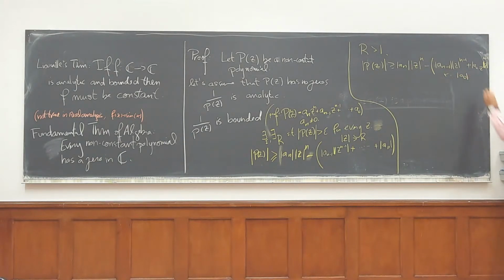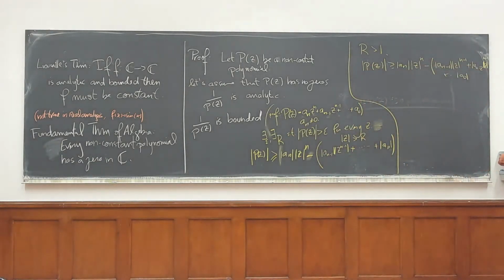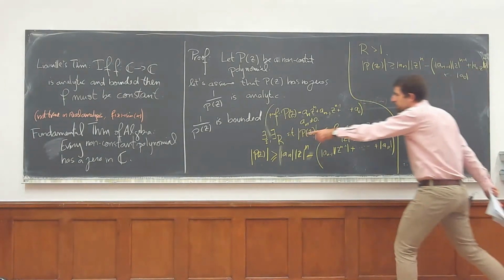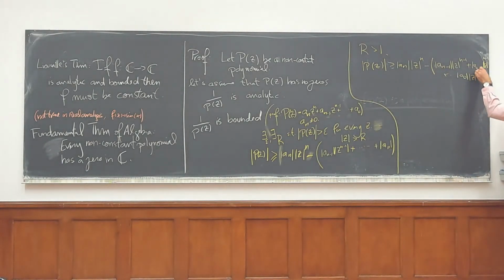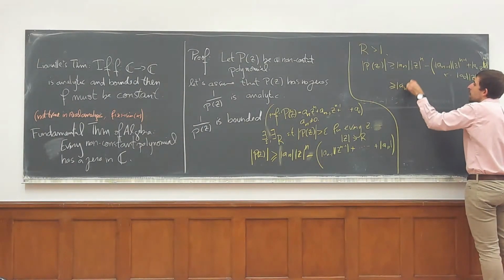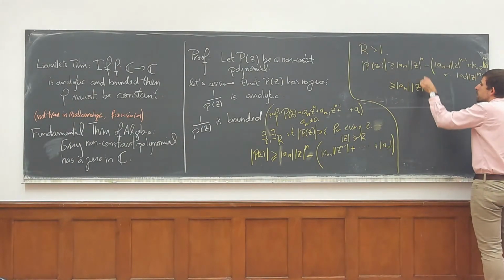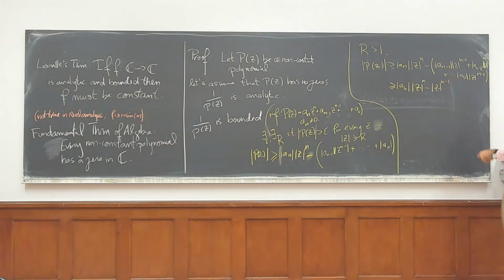I mean, I'm of course losing a lot in this argument. The point is that I just need to show that it's bounded. I don't need to have a good epsilon and a good r. I just need to show that it's bounded, right? So in particular, it's bigger or equal than a_n z to the n, minus z to the n minus 1 times, say, the sum of the coefficients a_k.